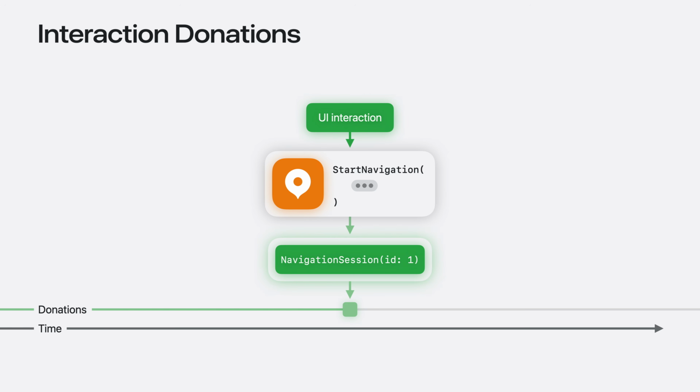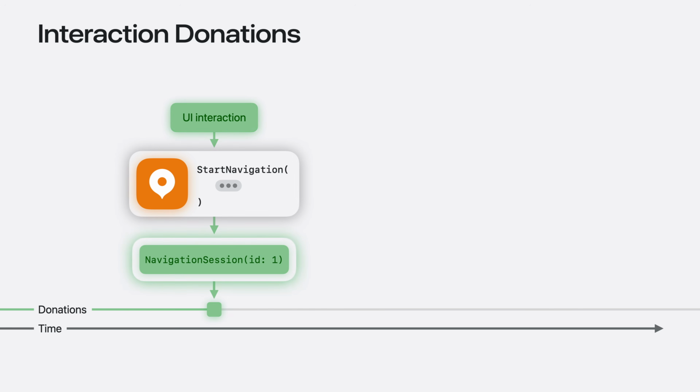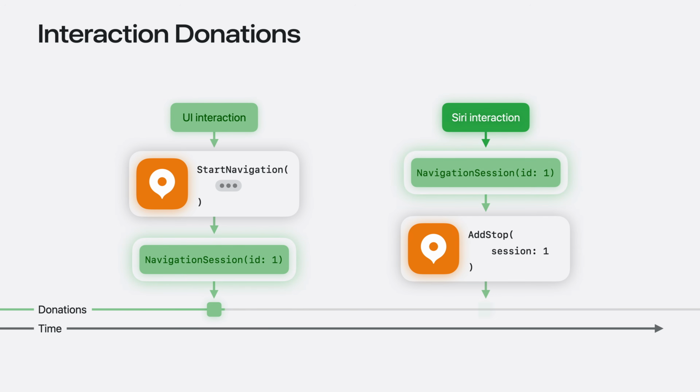This is especially useful for activities people might start or stop with Siri. In an app in the Maps domain, a person could start a navigation session with the app's UI, which donates that interaction. Then, the person gets in the car and asks Siri to add a stop on their way. Thanks to the interaction donation, Siri can know what navigation session is active in the app and help the person with their request. This pattern applies to intents that start or stop navigation sessions in the Maps domain and start, stop, pause, or lap stopwatches in the clock domain.